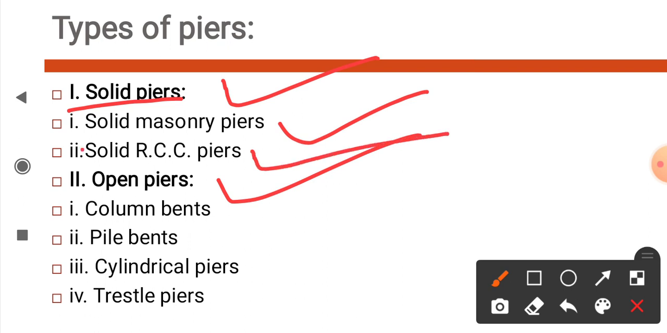A solid masonry pier is constructed using bricks and stone, and a solid RCC pier is constructed with the use of reinforcement and concrete. Next type, open piers. Open piers are classified into four types. First, column bents. Second, pile bents. Third, cylindrical piers, and last one, trestle pier. These are the types of open piers.